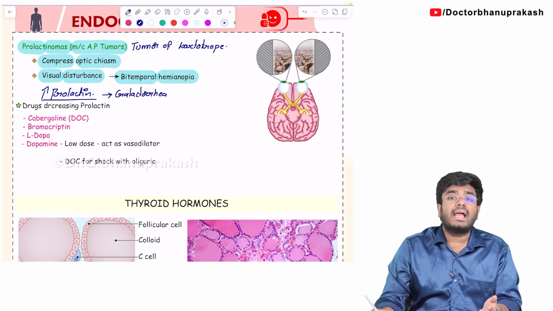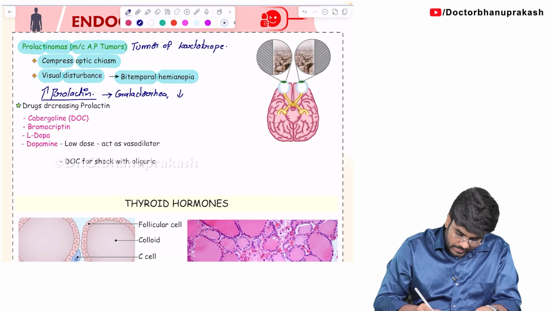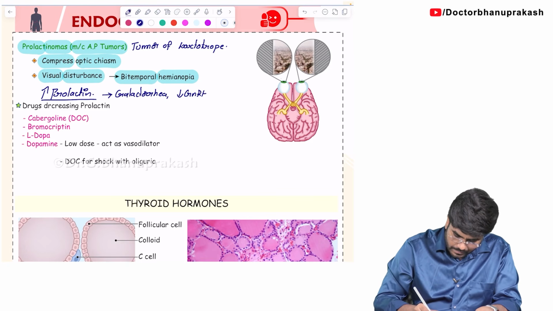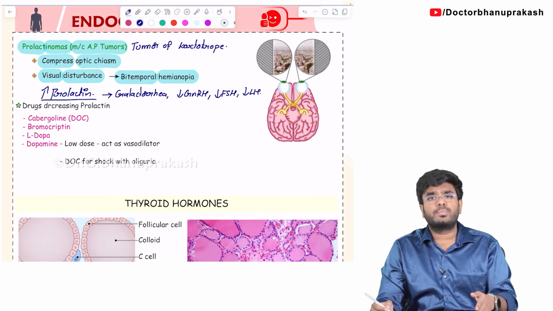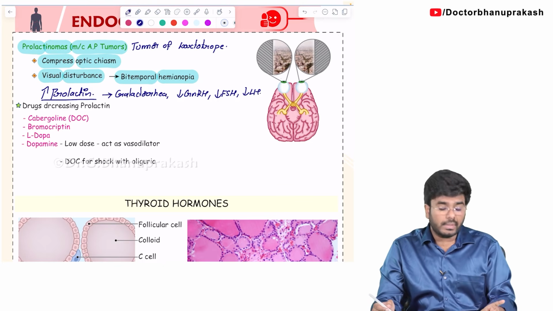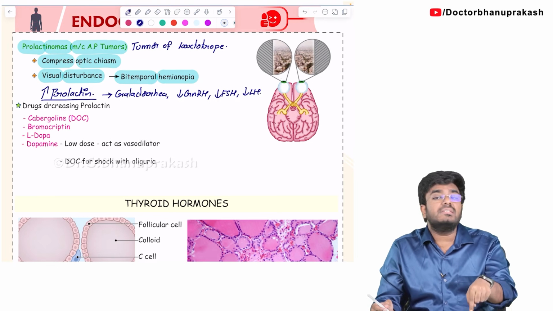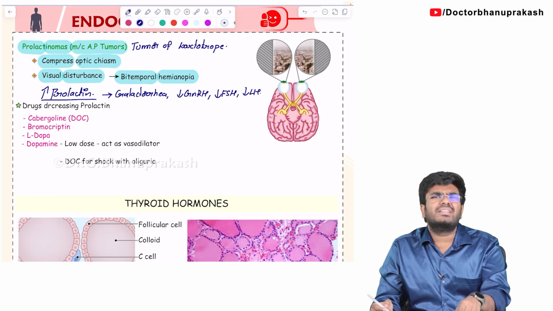Prolactin is an anti-reproductive hormone, guys. It tries to decrease GnRH, FSH levels, LH levels, decreasing the estrogen and progesterone levels. So always remember, prolactin is anti-reproductive. It decreases the reproductive hormones and the libido, so it causes a lot of unnecessary problems.